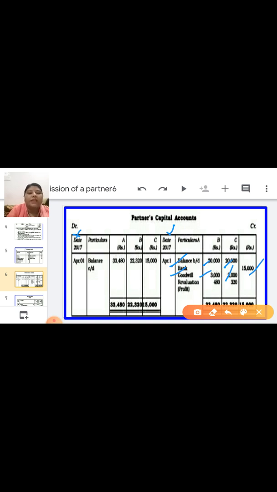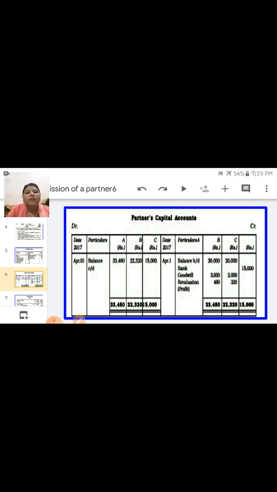Okay, after that from the revaluation, if revaluation profit is there, write down credit side. If revaluation loss is there, write down debit side. After that balance you have to do the balance and write down debit side as balance CD. Balance CD means closing balance of capital. So here closing balance of capital of A is 33,480, B is 22,320 and C only 15,000 which he is bringing. Okay, so in this way you have to prepare partners capital account.